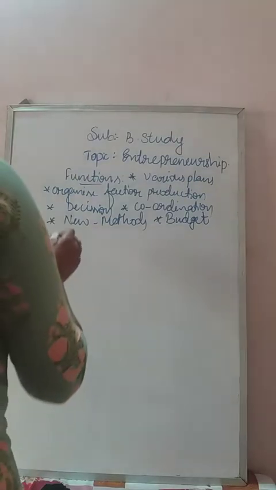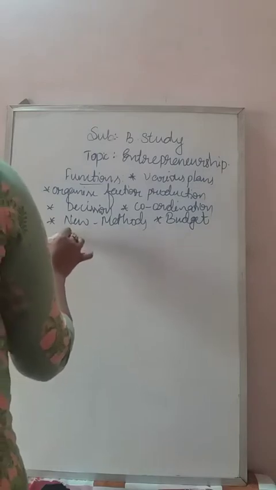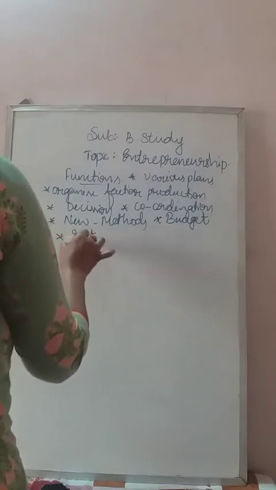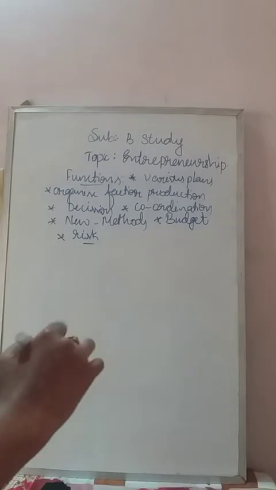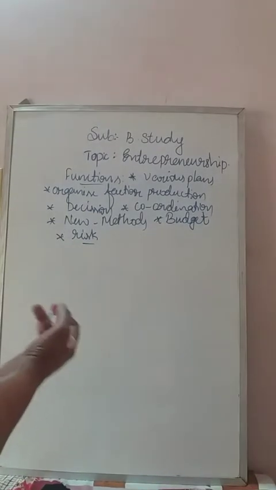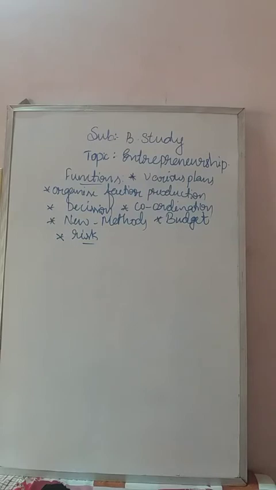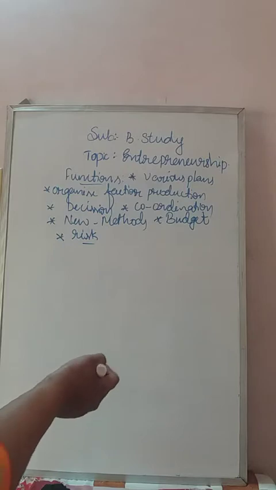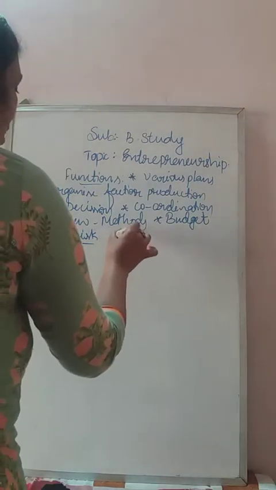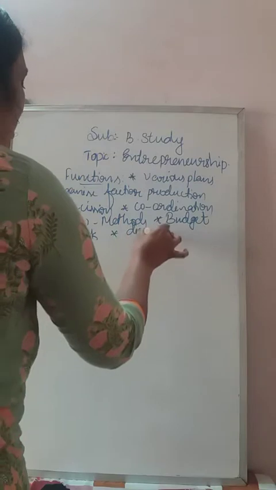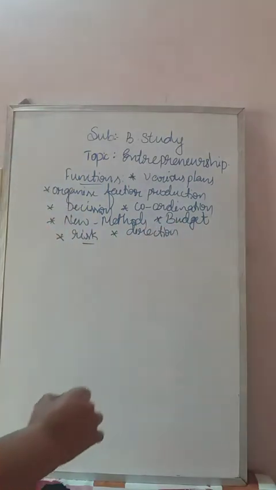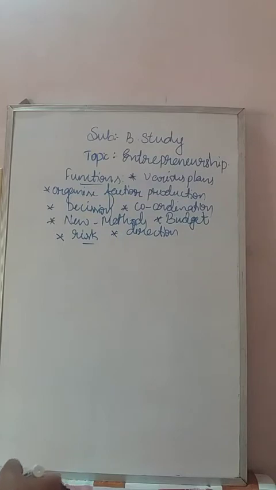Then he bears the risk and uncertainty, because risks are common in a business. So you have to bear the risk. You take that risk as a challenge. That is very important. And he gives direction to the business and ensures effective operation. Direction means he gives guidance to the other workers for effective operation. So these are all the functions of an entrepreneur.